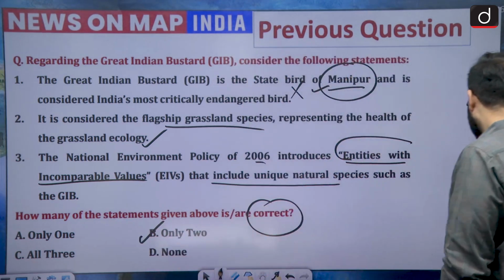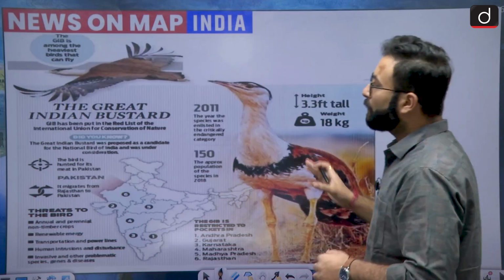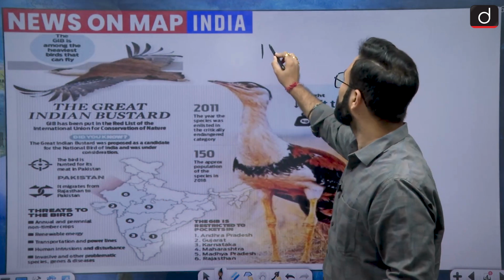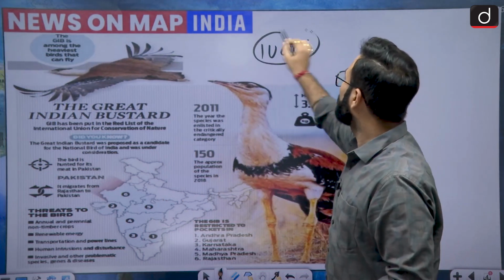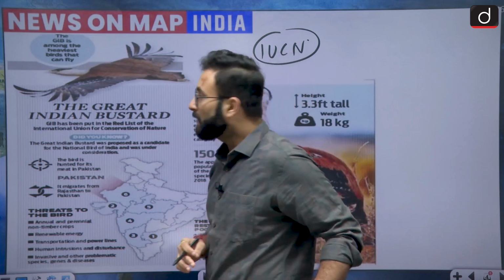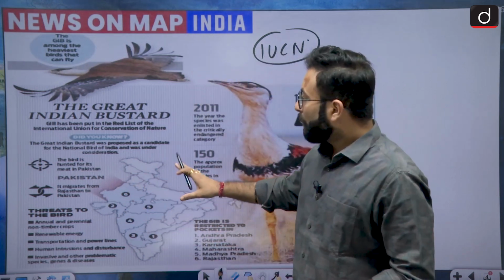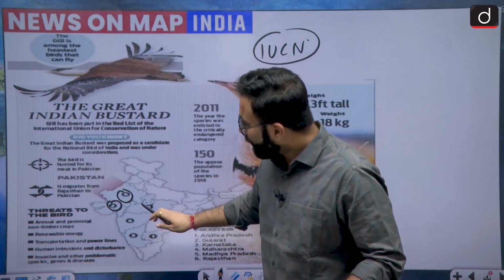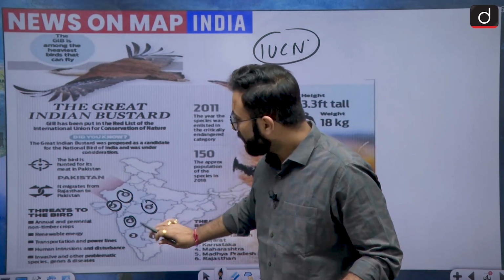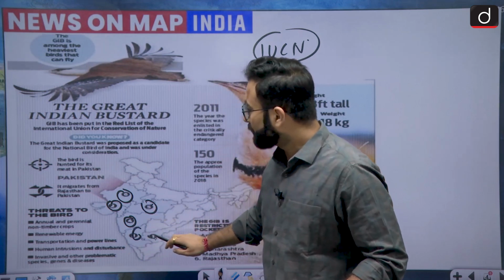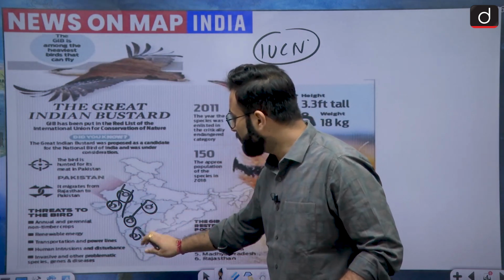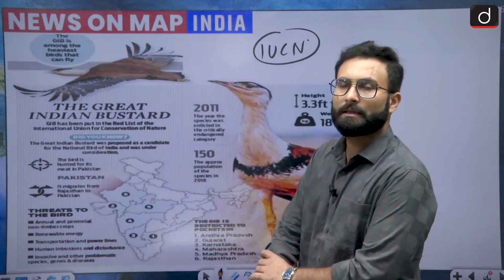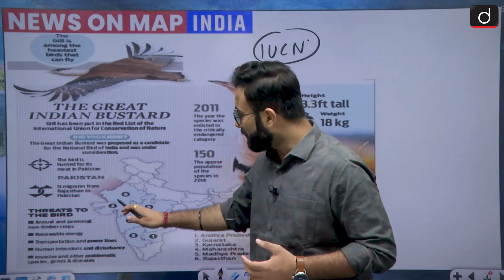Now here, when we talk about the Great Indian Bustard, obviously you will be telling me the IUCN status of this bird in the comment box, because we have discussed that various times. When we talk about the expanse, this is the place: Rajasthan, Gujarat, some parts of Madhya Pradesh, Maharashtra, Karnataka and Andhra Pradesh. This is the area where the Great Indian Bustard is found. But mostly, the maximum presence is in Rajasthan.